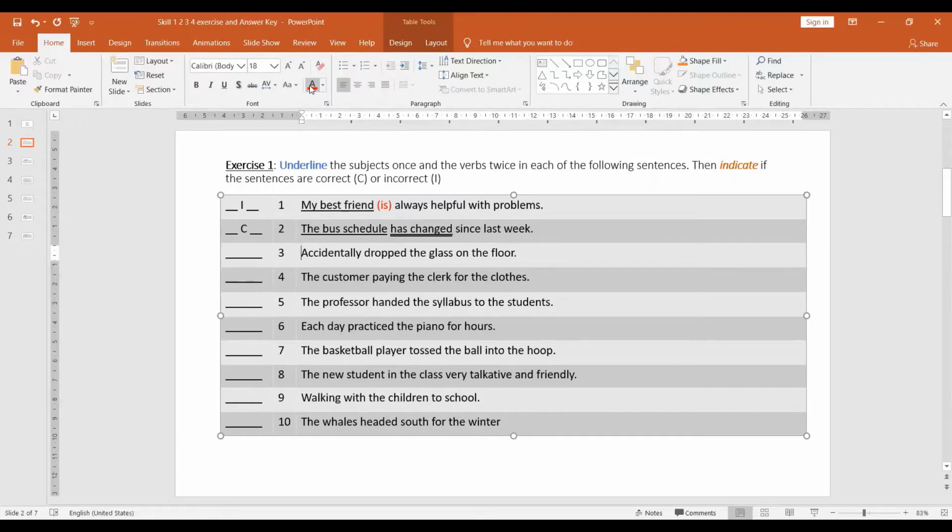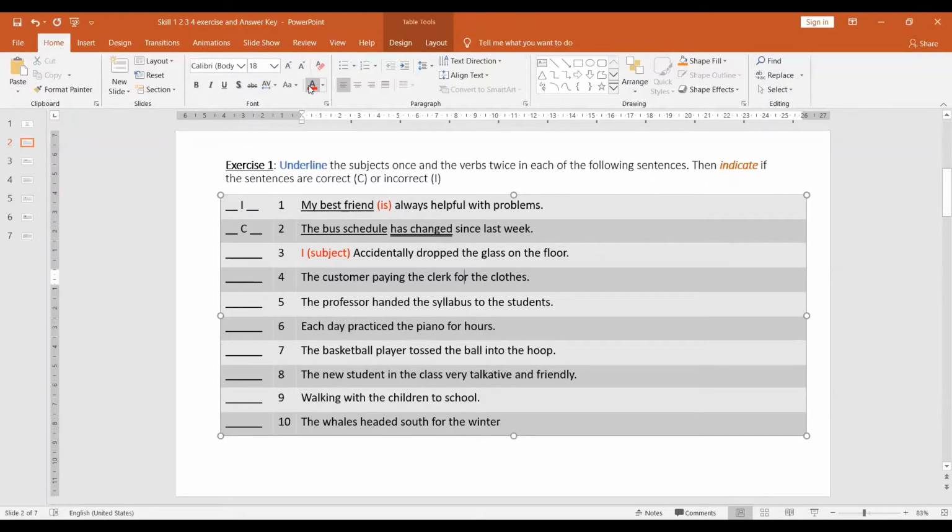But if it's a written sentence, then this sentence is incorrect because you need the word I or a subject of some sort to make the sentence correct. It has the verb dropped, but no subject. Now let's go to number 4.